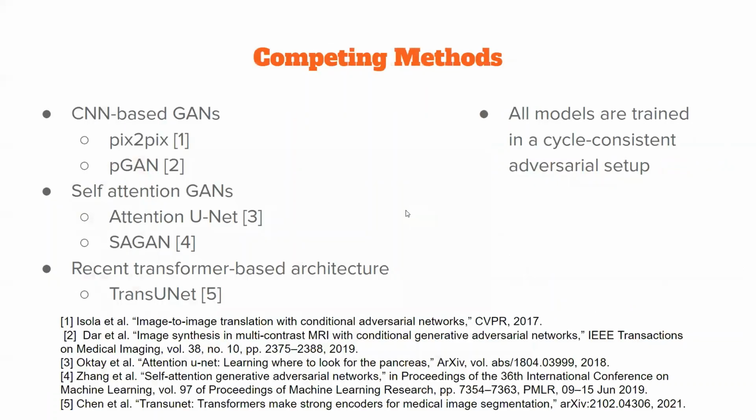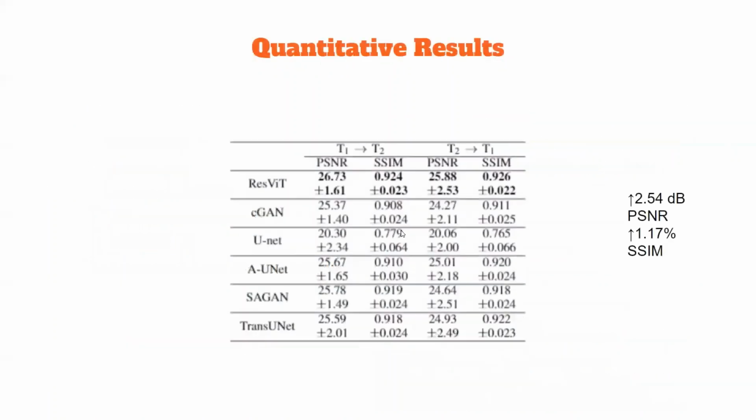We compared cycle-consistent ResViT with 5 different competing models, including CNN-based and self-attention GANs, and a recent transformer-based architecture, and note that all models are trained in a cycle-consistent and adversarial setup for a fair comparison. In terms of PSNR and SSIM metrics, ResViT offers a performance boost of 2.54 dB PSNR and 1.73% SSIM on average across tasks and competing models.